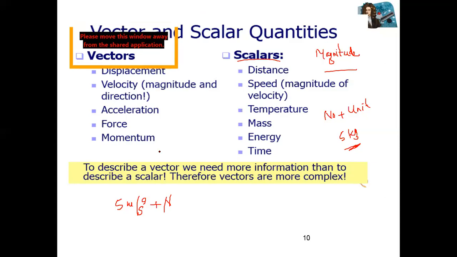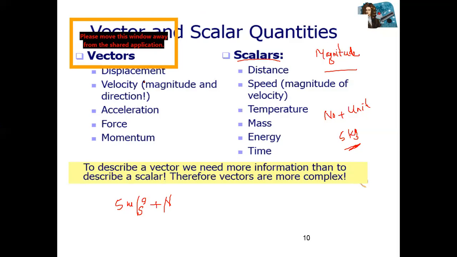Correct. So the only difference between scalar and vector is direction. You cannot say 5 kg toward north, 5 kg toward east, 5 kg toward south. But 5 kg is enough to describe weight, the mass of somebody. But for vector quantities like displacement, velocity, acceleration, direction is a must. So you need to specify the direction as well.